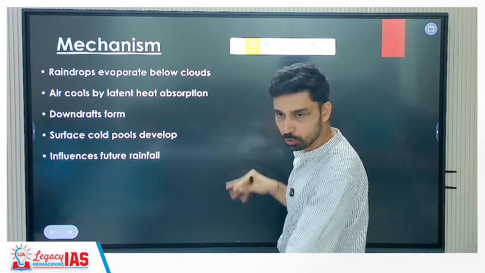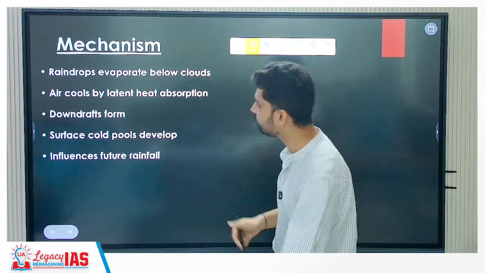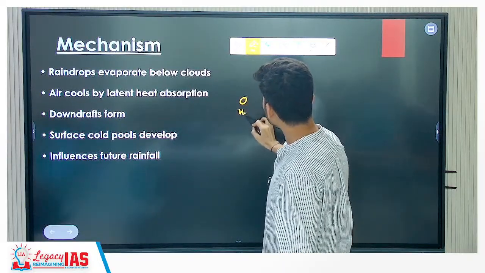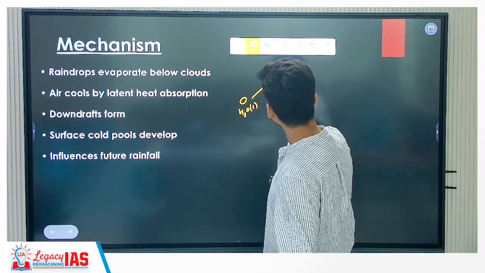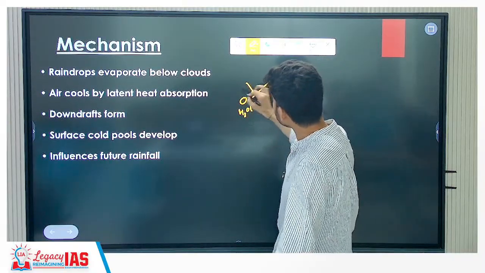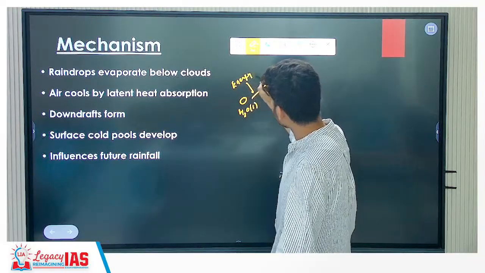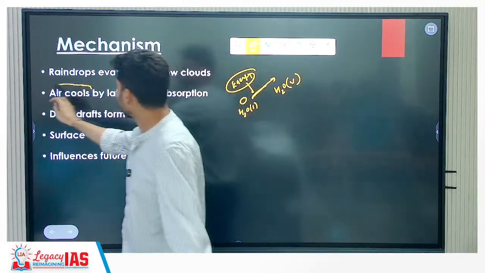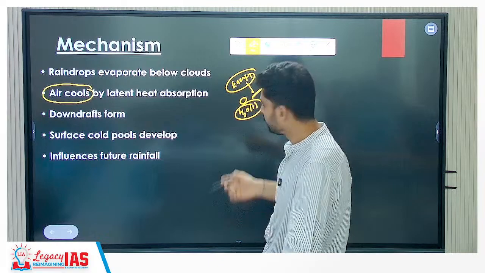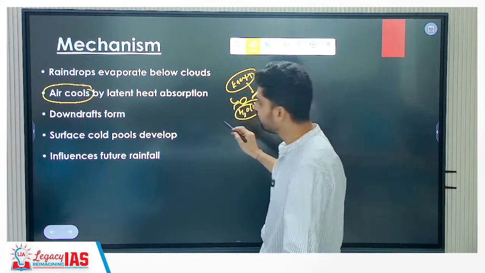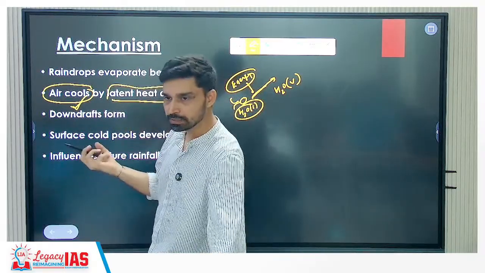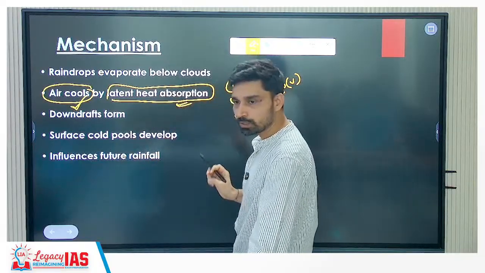Where do raindrops evaporate? Below the cloud. When they fall from cloud, somewhere before reaching the surface. Now when evaporation happens, you have water in the liquid form, and then it evaporates. That means it converts into which form? Vapor form. So in this process, energy is required. If energy is required, what will happen to the air? The air will cool, because water is taking the energy from the surrounding air itself. So due to evaporation, air cools down, because the latent heat is absorbed by the water as a liquid.